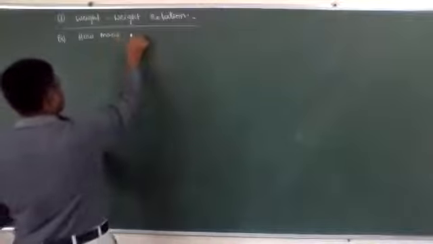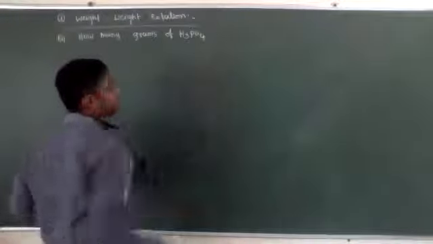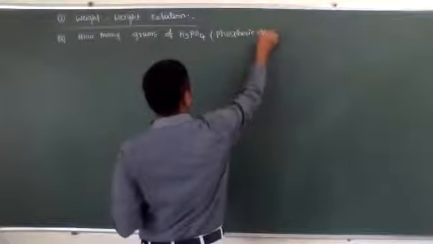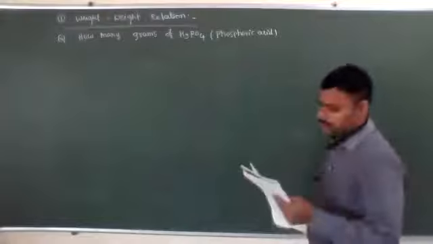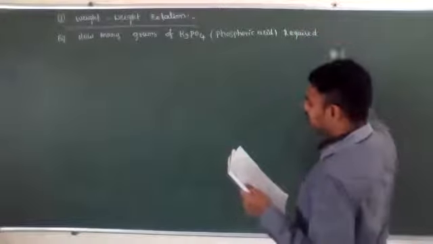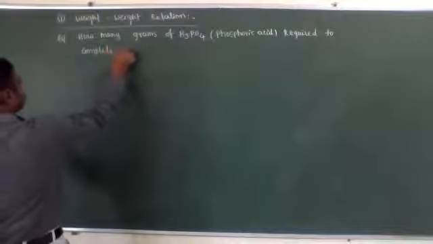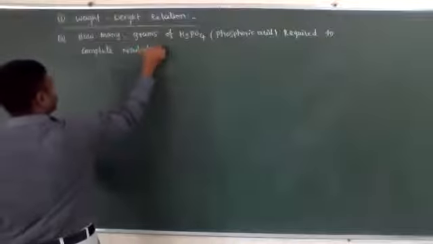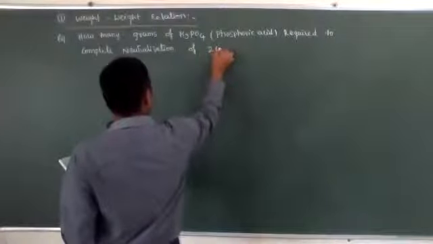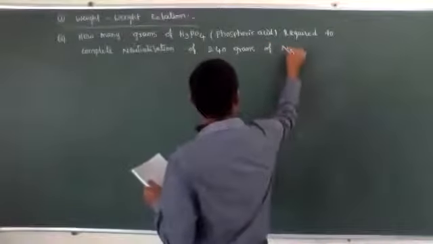How many grams of H3PO4, phosphoric acid, are required to completely neutralize 240 grams of sodium hydroxide?